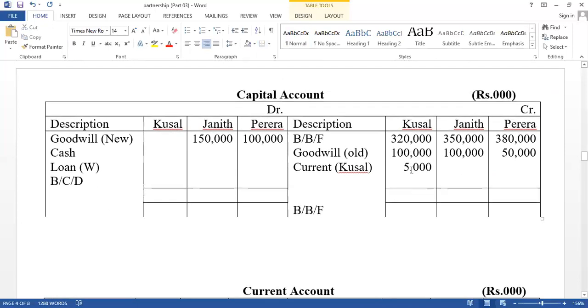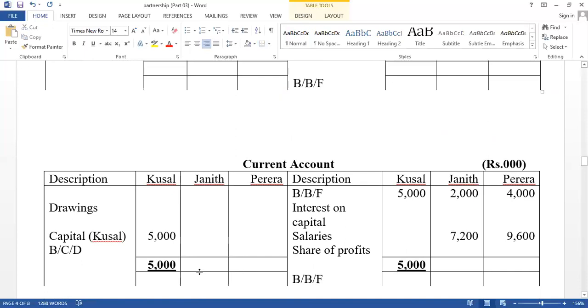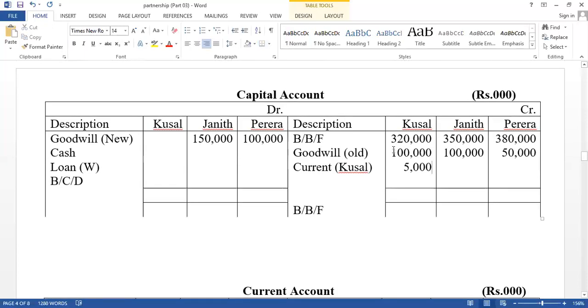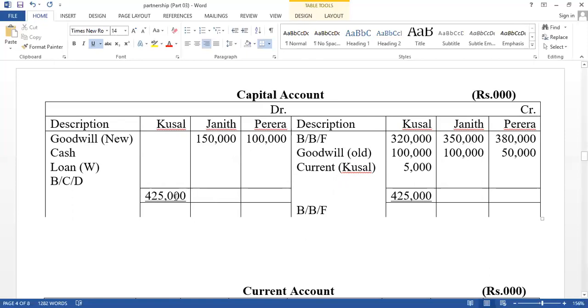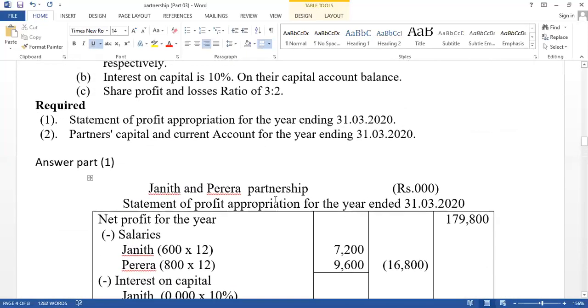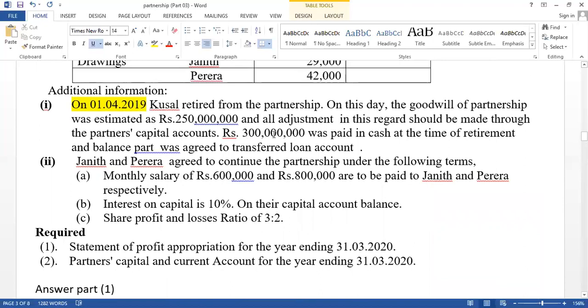Now close the capital account of the retired partner. Think about equity of the retired partner, which should be calculated through the partner's capital account. First one, the current account balance should be transferred to the capital account. Then close the capital accounts. Credit side total amount equals 425,000. This is the value we have to pay the retired partner, 425,000. Then at the time of retirement, rupees 300,000 was paid in cash.